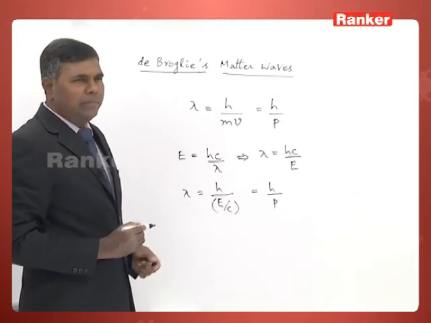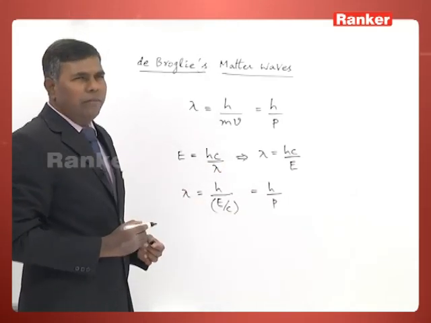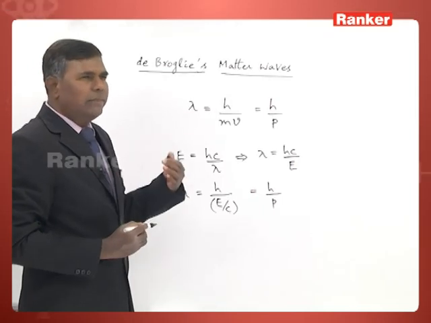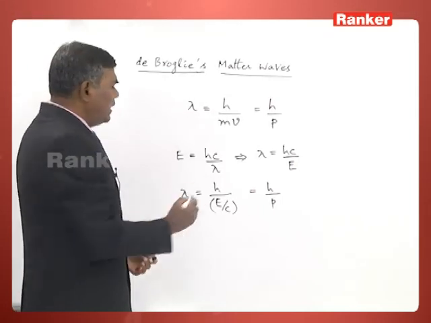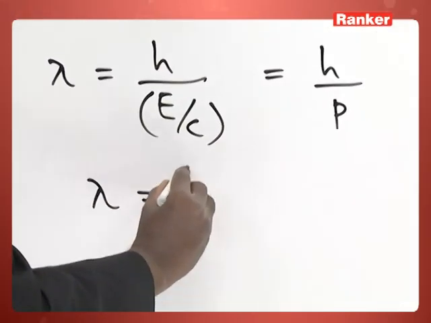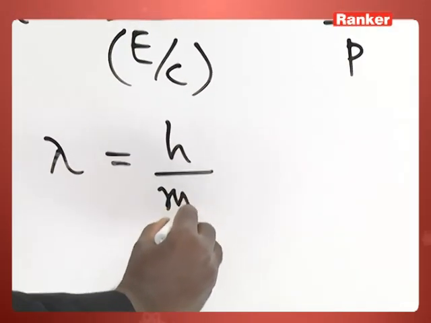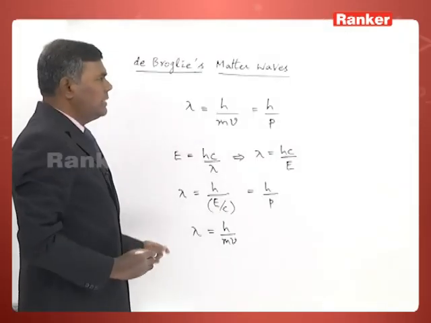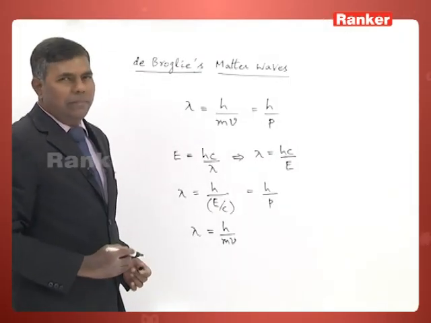Planck's constant divided by the momentum of the particle will give you the wavelength of the matter wave. In case of a material particle, generally the momentum is written as mv. Therefore, this lambda becomes h by mv. So, that is the expression for the wavelength of the matter wave.